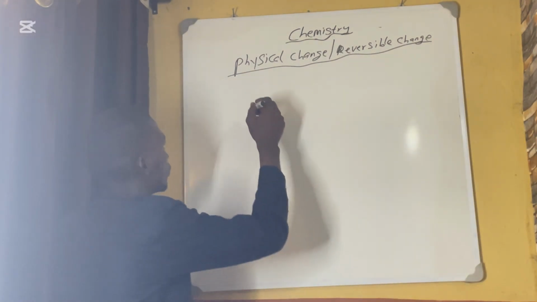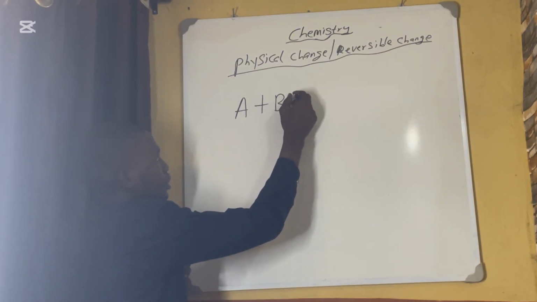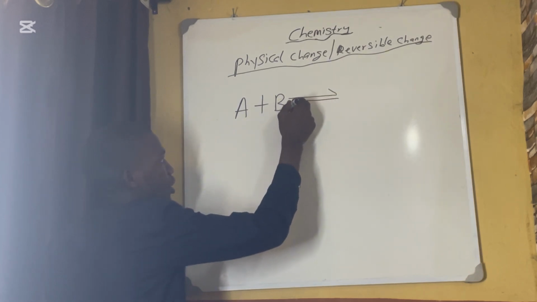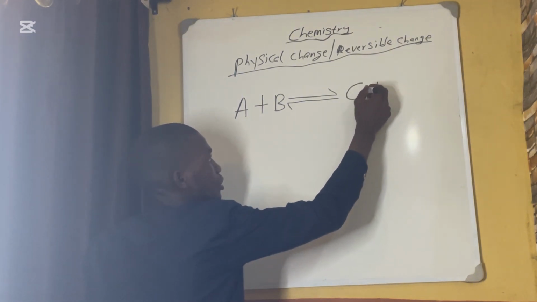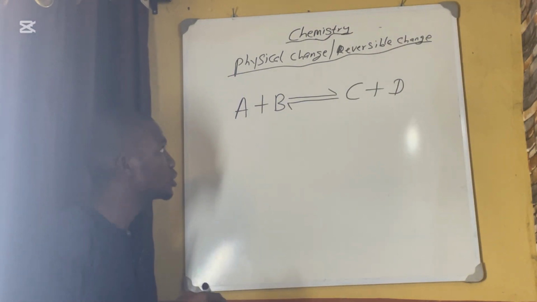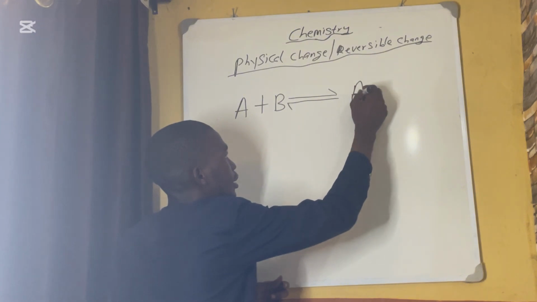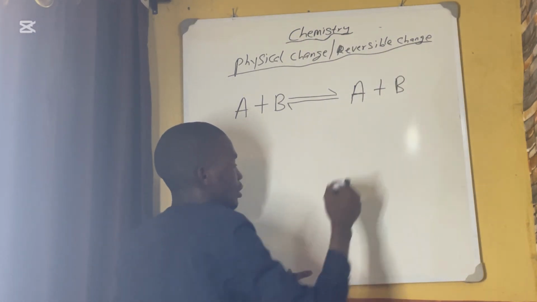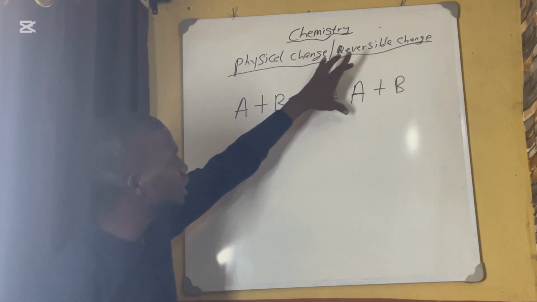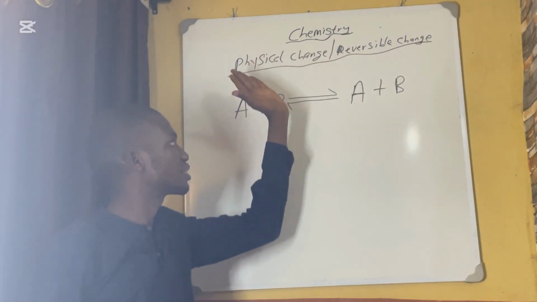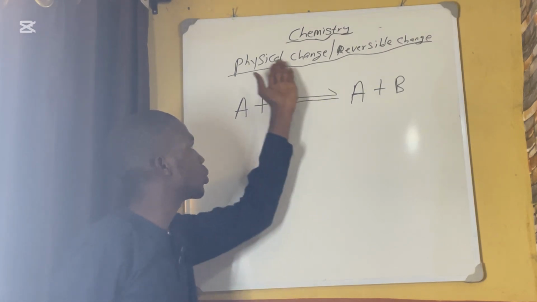Let me show you. Now, A is reacting with B to give us A plus B. When A is reacting with B, they will still give A and B, which you can still revert or change back to get your A and B. You understand? Nothing was changed.